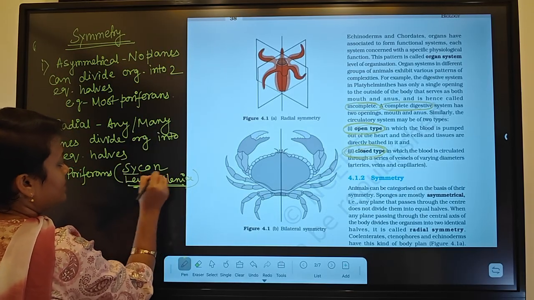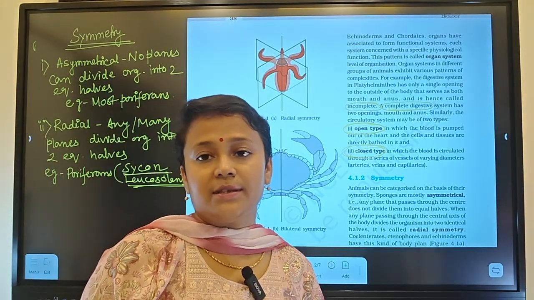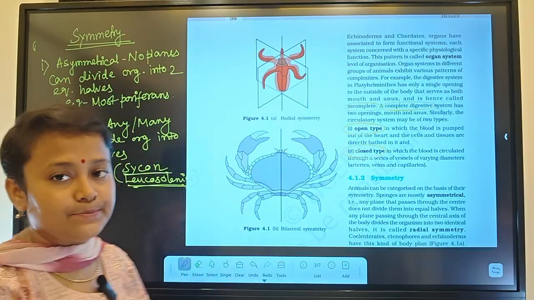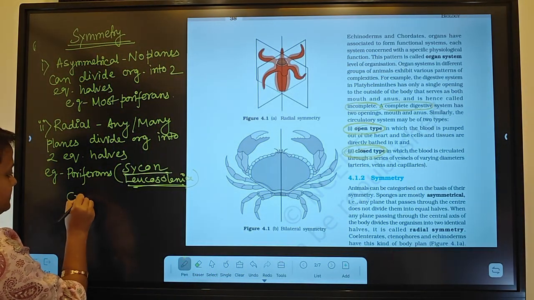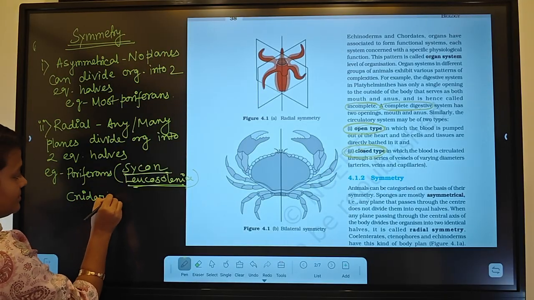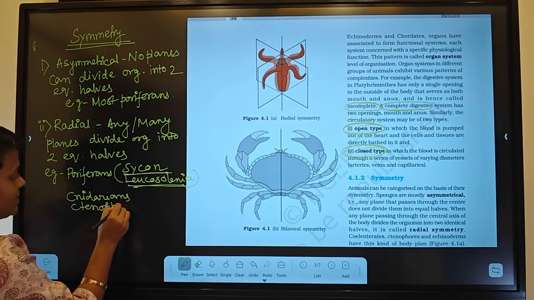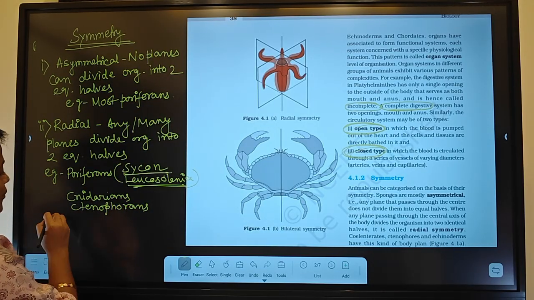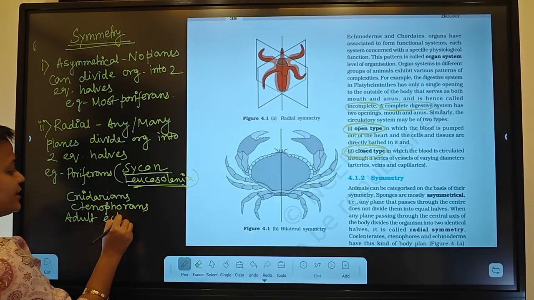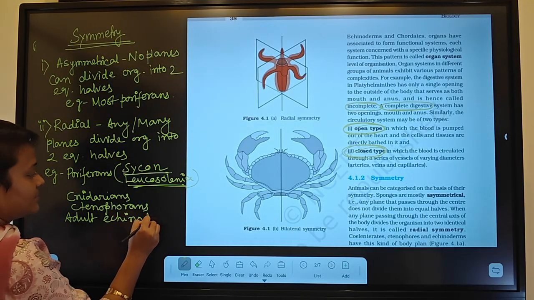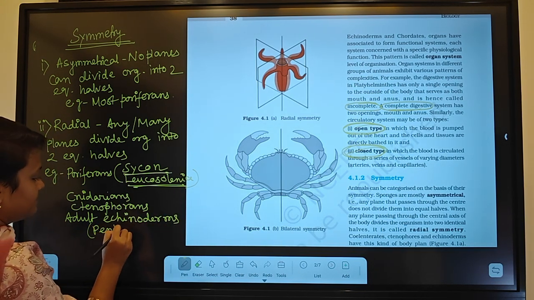Okay, very important example. They bear radial symmetry. They are basically cylindrical. Okay, coming to Cnidarians, Ctenophorans, and very important, adult echinoderms. They are pentaradially symmetrical.